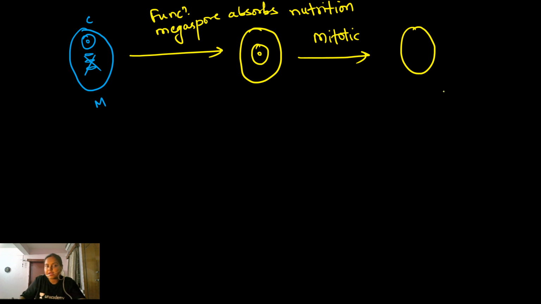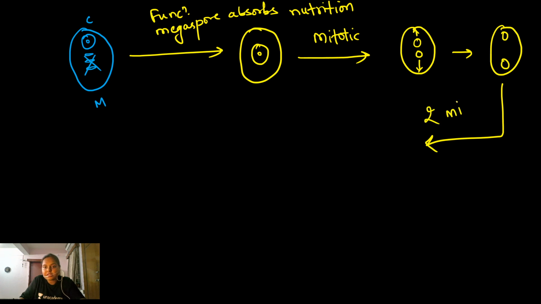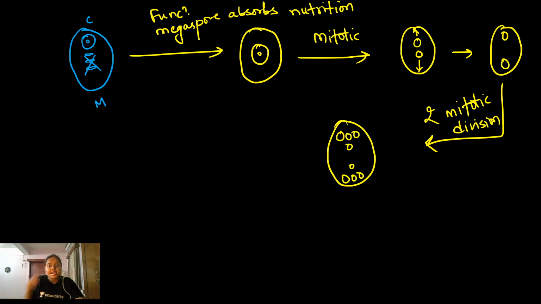First of all, one mitotic division takes place, and two nuclei get generated. Now both these nuclei move towards the opposite poles. Again, two mitotic divisions take place. As we know, with one mitotic division, two daughter nuclei are formed. So two mitotic divisions take place, which means at both the poles, four nuclei will be formed as a result of two mitotic divisions.